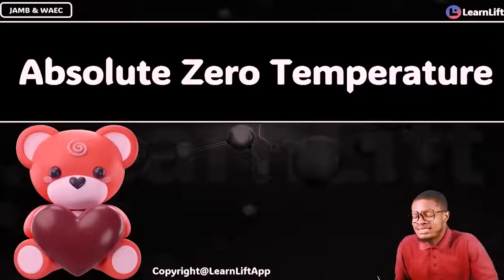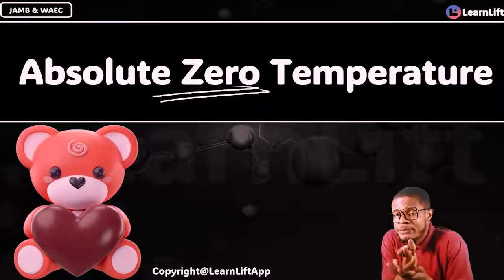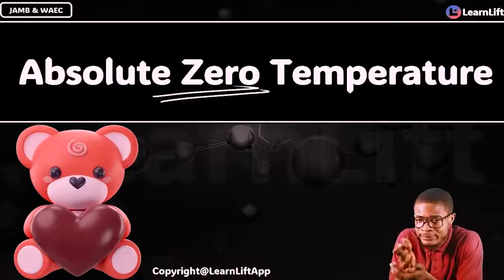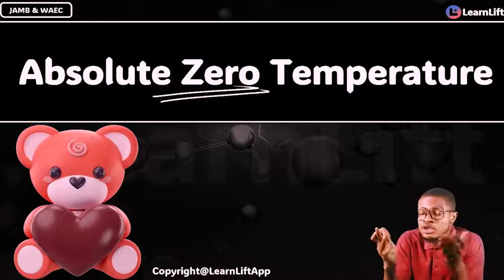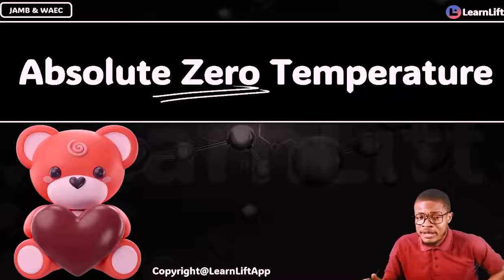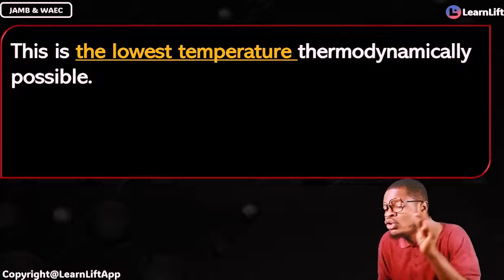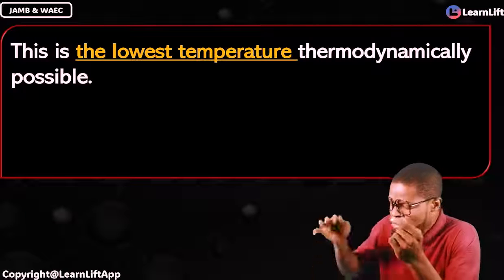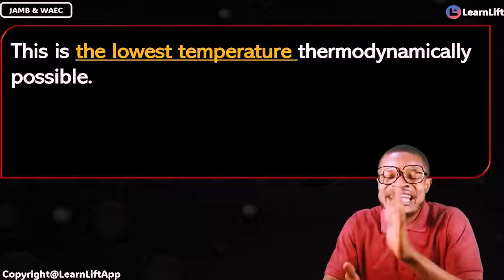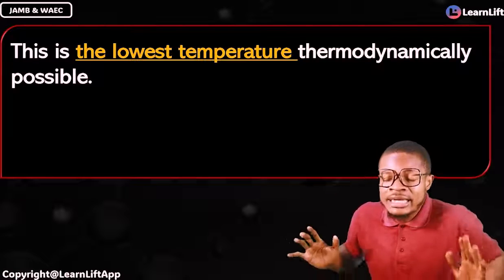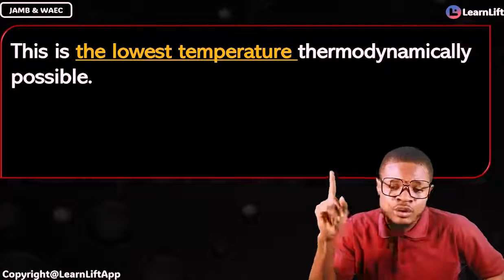If you get this very quickly with me and you are very sure that you understand it, guess what? What is it about absolute temperature? So you see that absolute temperature, we call it absolute zero temperature. So what is it about absolute zero temperature in your chemistry or your physics calculations? What should we know about it? It's very simple. Don't forget that absolute zero temperature is the lowest temperature, the lowest of the lowest that is thermodynamically possible. The lowest temperature that is ever possible thermodynamically is called your absolute zero temperature.